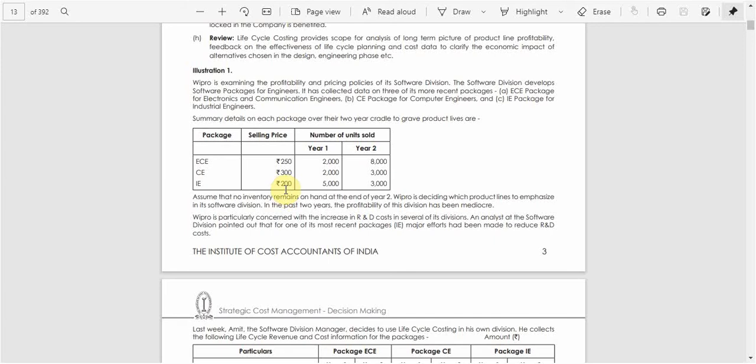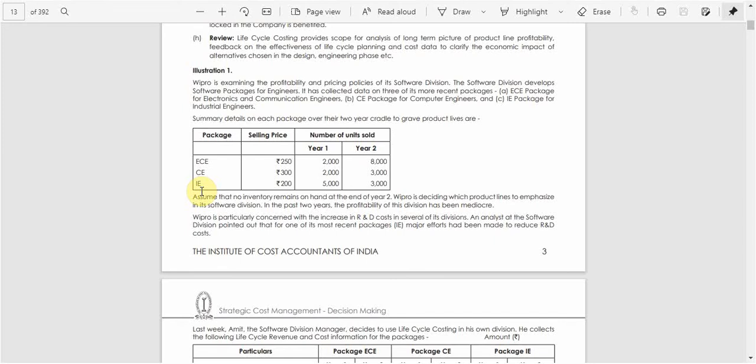The number of units sold in year 1 and year 2 is 2000 and 8000 for ECE, 2000 and 3000 for CE, and 5000 and 3000 for IE. So this is the data given in the problem. Assume that no inventory remains on hand at the end of year 2.